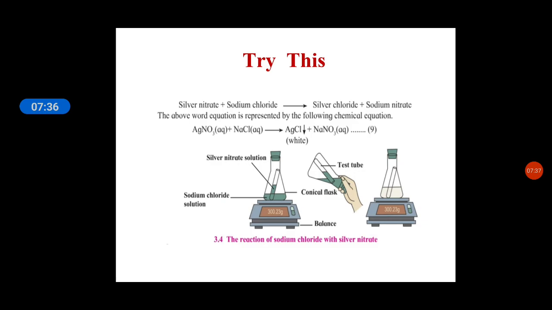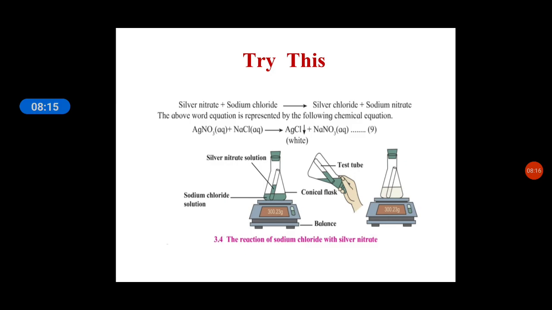Now the procedure is: take the sodium chloride solution in a conical flask and silver nitrate solution in the test tube. Tie a thread to the test tube and insert it carefully into the conical flask. Make the conical flask airtight by fitting a rubber cork. Weigh the conical flask with the help of a balance. Now tilt the conical flask and mix the solution present in the test tube with the solution in the conical flask. Weigh the conical flask again.